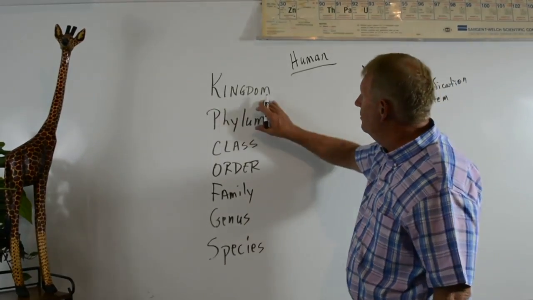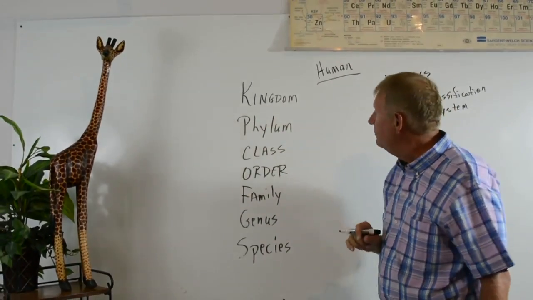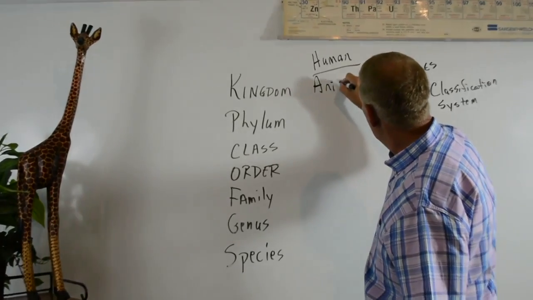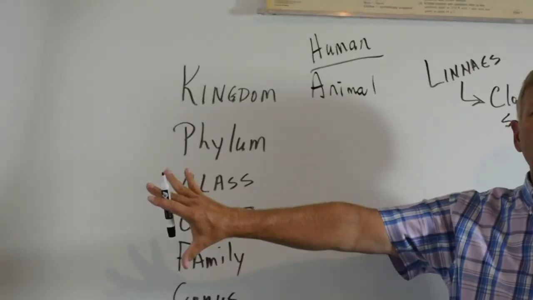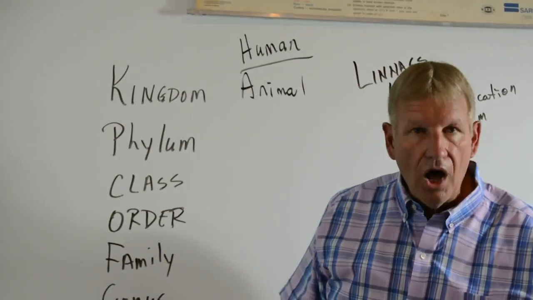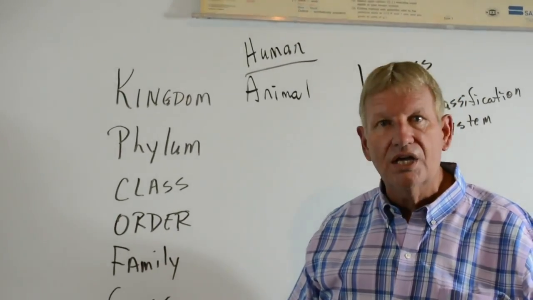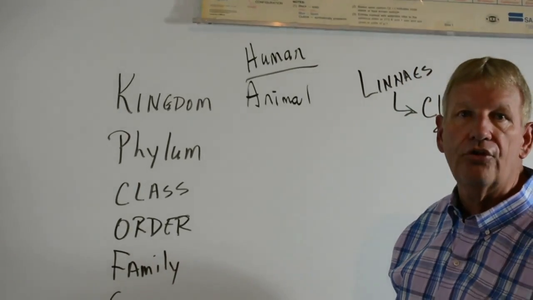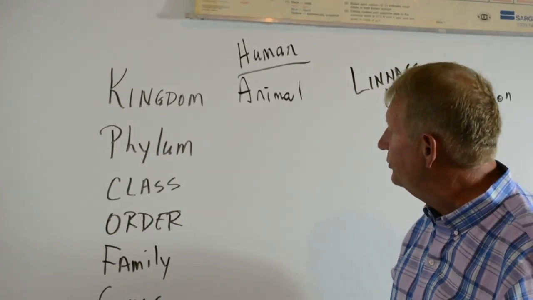So kingdom, okay, once again we have the plants, we have the animals, we have the Monera kingdom. Humans are in the animal kingdom, okay? Well, that's kind of nice. So right away we divide off what's the difference between a plant and an animal. Later on we'll talk about carbon dioxide and oxygen and which one gives off what, and which one breathes in. We'll talk about the difference between plants and animals, and we'll also talk about bacteria and protists and molds and all those kinds of good things.